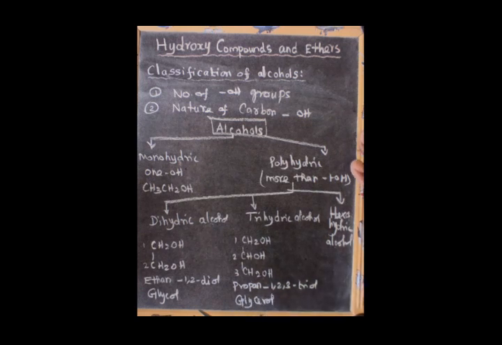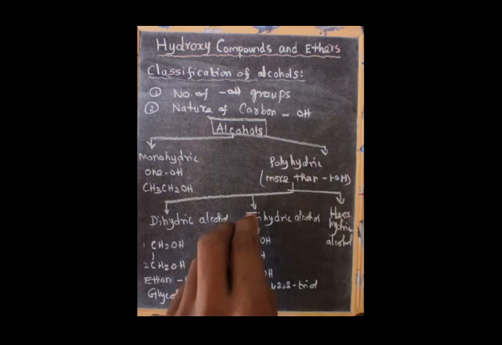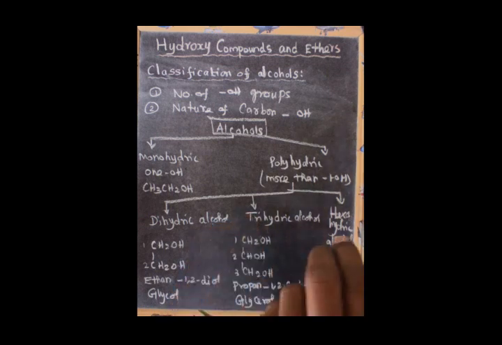Those compounds having 2 hydroxyl groups present are called dihydric alcohols, for example glycol. A compound containing 3 hydroxyl groups is called a trihydric alcohol. Hexahydric alcohol is nothing but a compound having 6 hydroxyl groups.